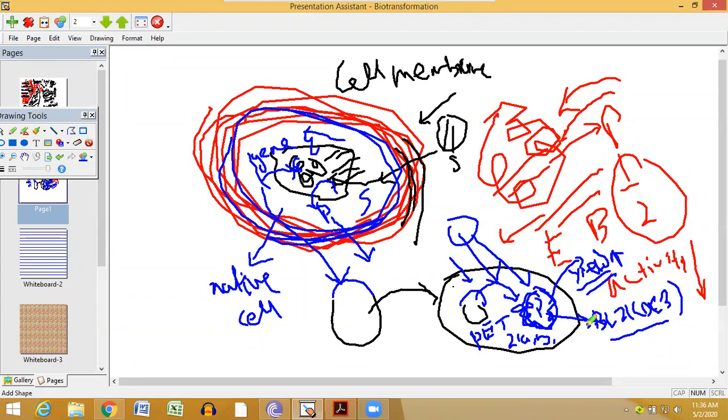But once I am using the whole cell, maybe the initial conversion is not that high. Still it is high, but not that high. But the product conversion I can get up to like 48 hours or 50 hours or 54 hours, something like that. Even you can get up to 3 days, 72 hours. Why? Because the enzyme is much more stable when it is put inside the whole cell.